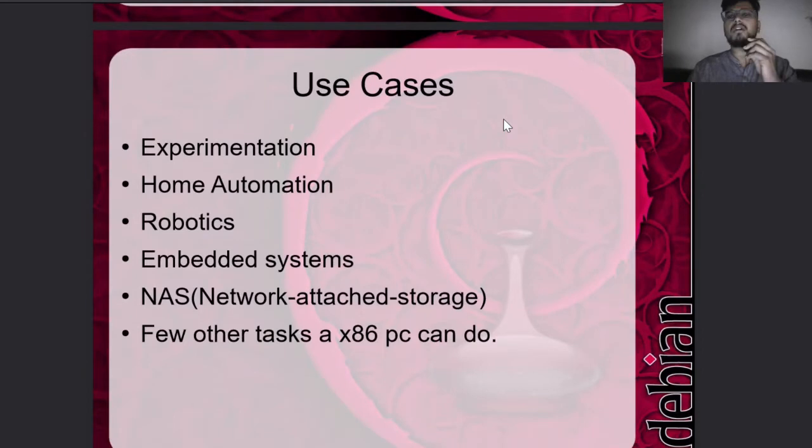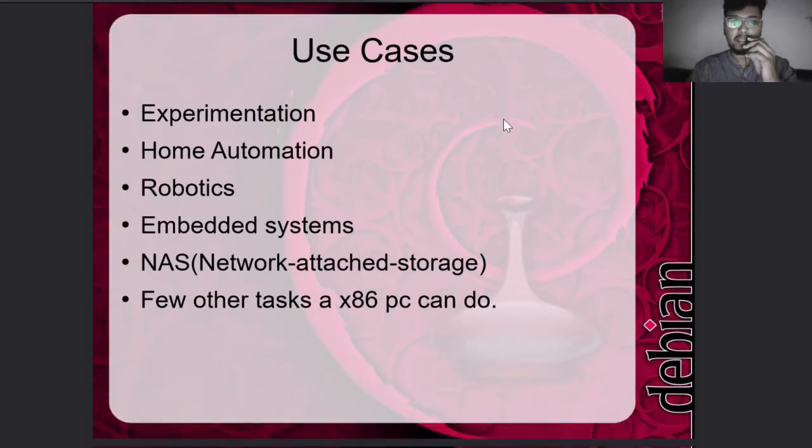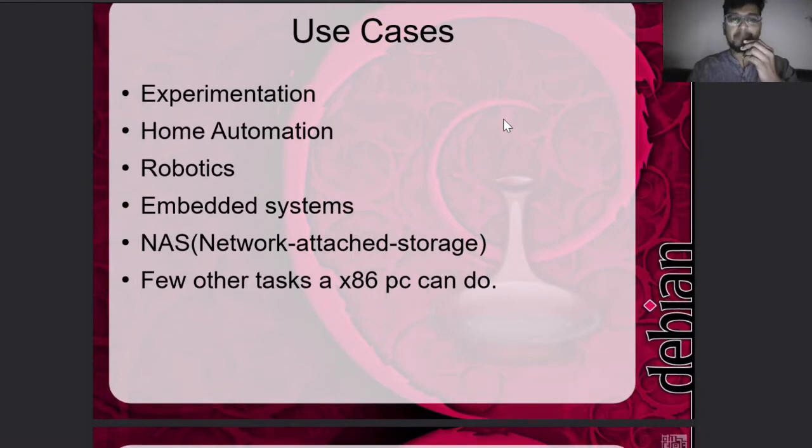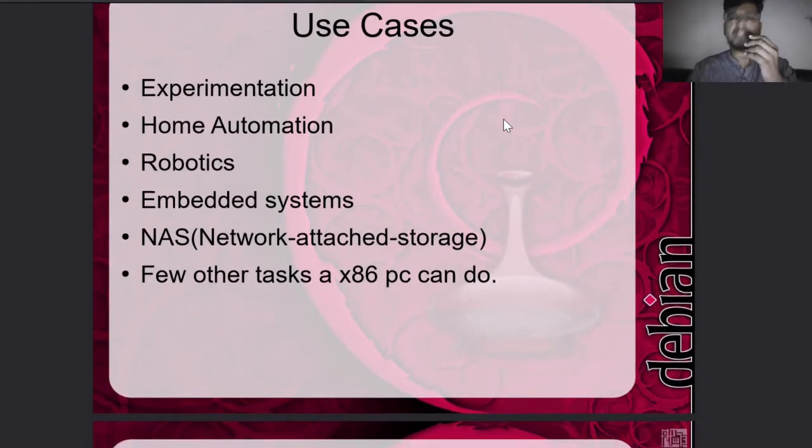We generally use single board computers for experimentation, home automation, robotics, and embedded systems. We generally do projects in our graduation. We use Raspberry Pis, which are very popular single board computers. In the same way, we use Raspberry Pis for robotics.